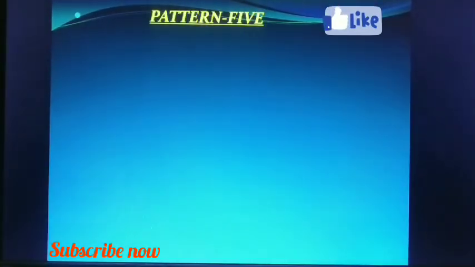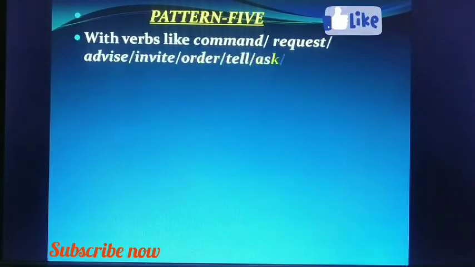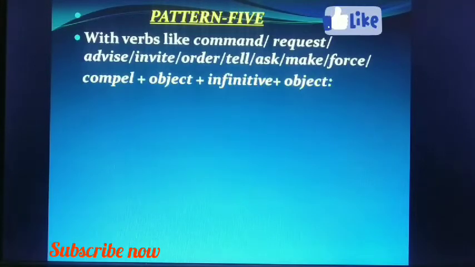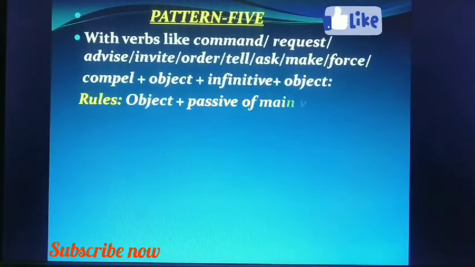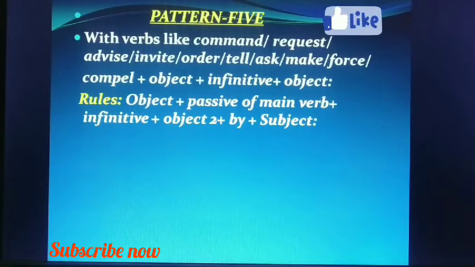Now, pattern 5. With verbs like command, request, advise, invite, order, tell, ask, make, force, and compel. Object, first object, then infinitive plus object, that is second object. There are two objects. In pattern 4, there was only one object. Object plus passive form of the main verb plus infinitive plus object to plus by plus subject. You must remember that.